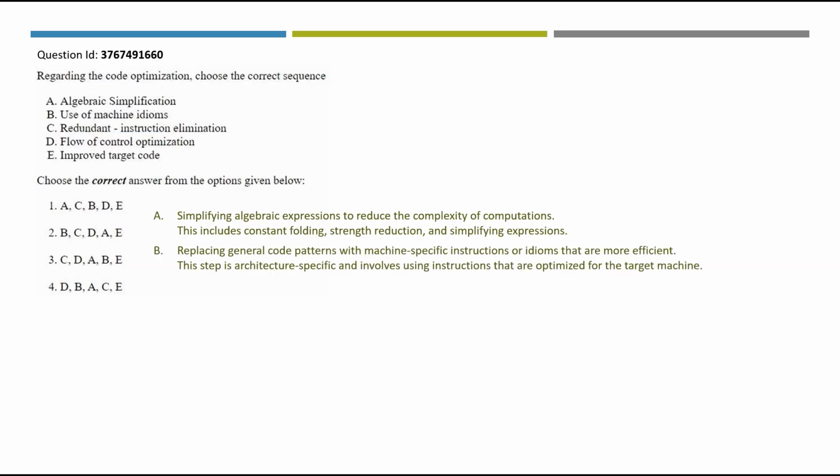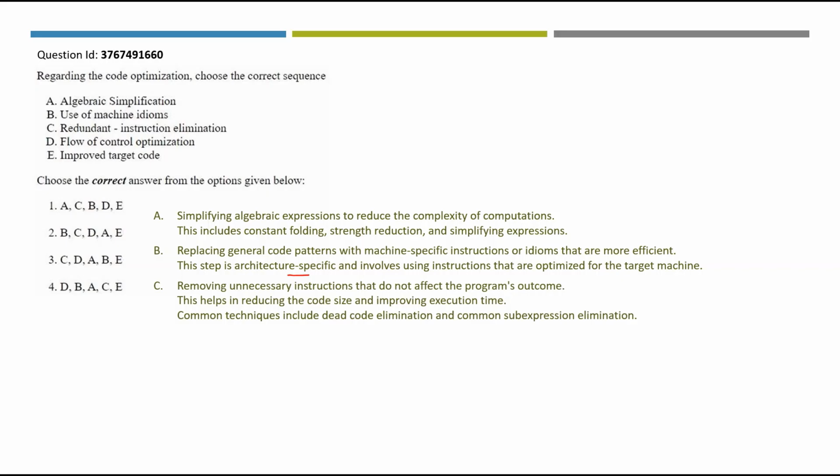What about use of machine idioms? Replacing general code patterns with machine specific instructions or idioms that are more efficient. This step is architecture specific and involves using instructions that are optimized for the target machine. What is redundant instruction elimination? This is removing unnecessary instructions that do not affect the program's outcome. This helps in reducing the code size and improving execution time. Common techniques include dead code elimination and common sub-expression elimination. If you want to know more about these terms, you can always refer to the reference book. Right now, I am just giving you the techniques that are used here.